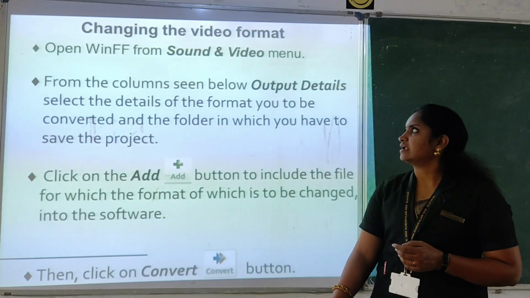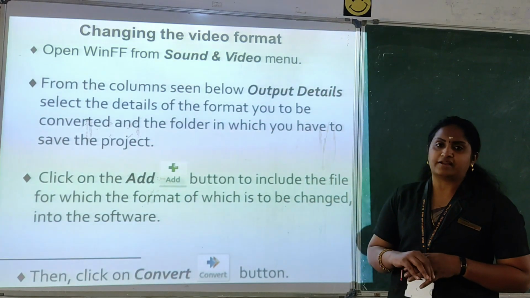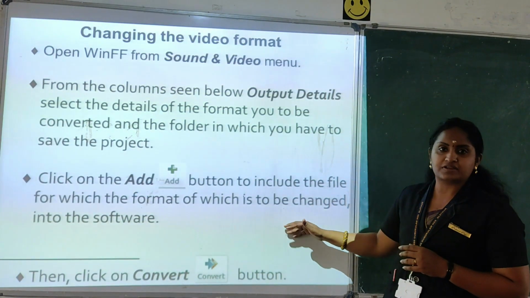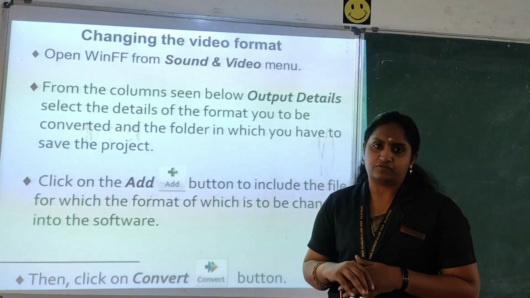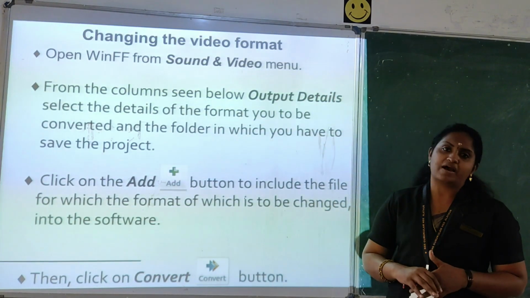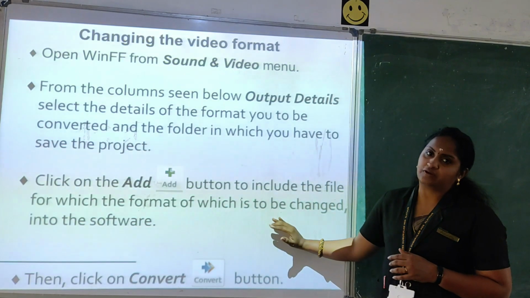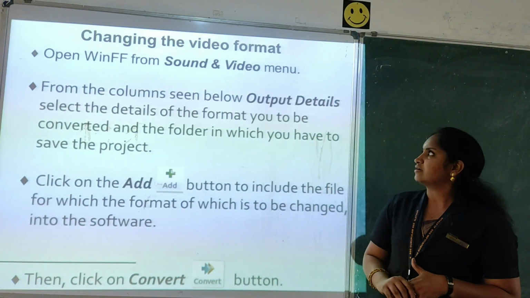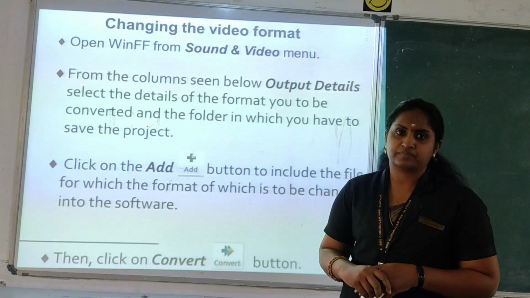Clear? And the next one is, after exporting the video file, you have to convert it into an MP3 file or other format. Means in Ubuntu you have another software for that, converting software. We are using it in our mobile phone, is it? So like this, in Ubuntu also you have a software to convert the files. That is known as, okay, for converting you have the software that is WinFF.